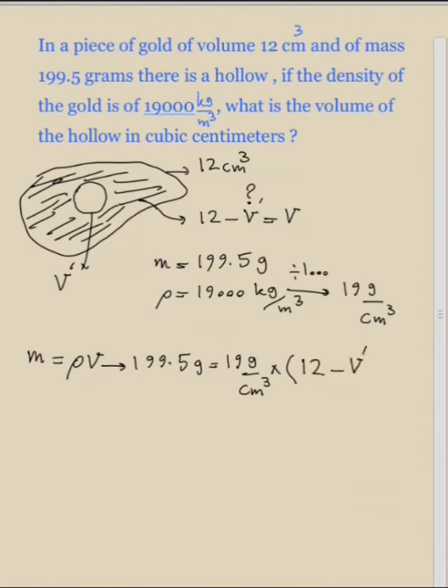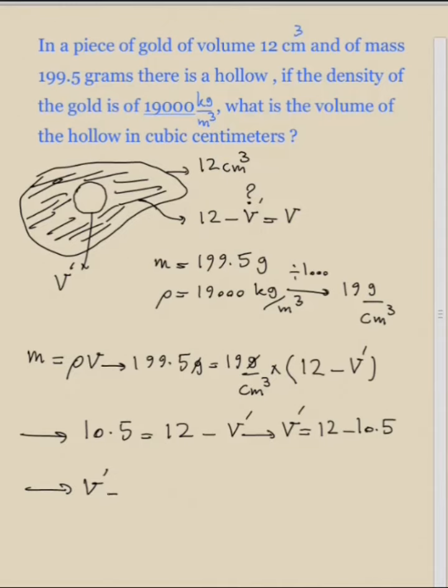Okay, as you see, there are grams on both sides, so grams cancel. For solving this question, you need to divide both sides by 19, and what you get is 10.5 is equal to 12 minus V prime. So V prime is equal to 12 minus 10.5, which is equal to 1.5 centimeters cubed. So the volume of the hollow is equal to 1.5 centimeters cubed.